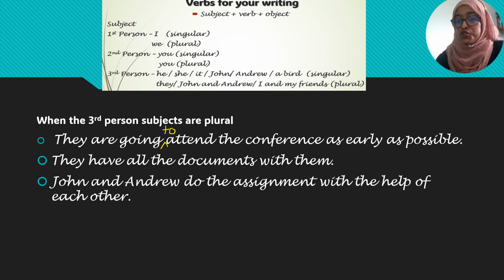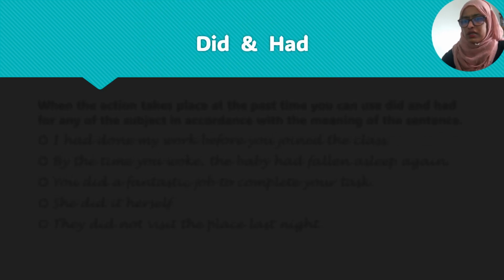John and Andrew do. Never say John and Andrew does. John does, Andrew does. But when they're together, it's plural subject. It will take plural verb do. So, it's very simple to use the correct form of the verbs. You must have to be very alert about the third person singular subject. And if you know which verb is singular, which verb is plural, that's not a hard job.